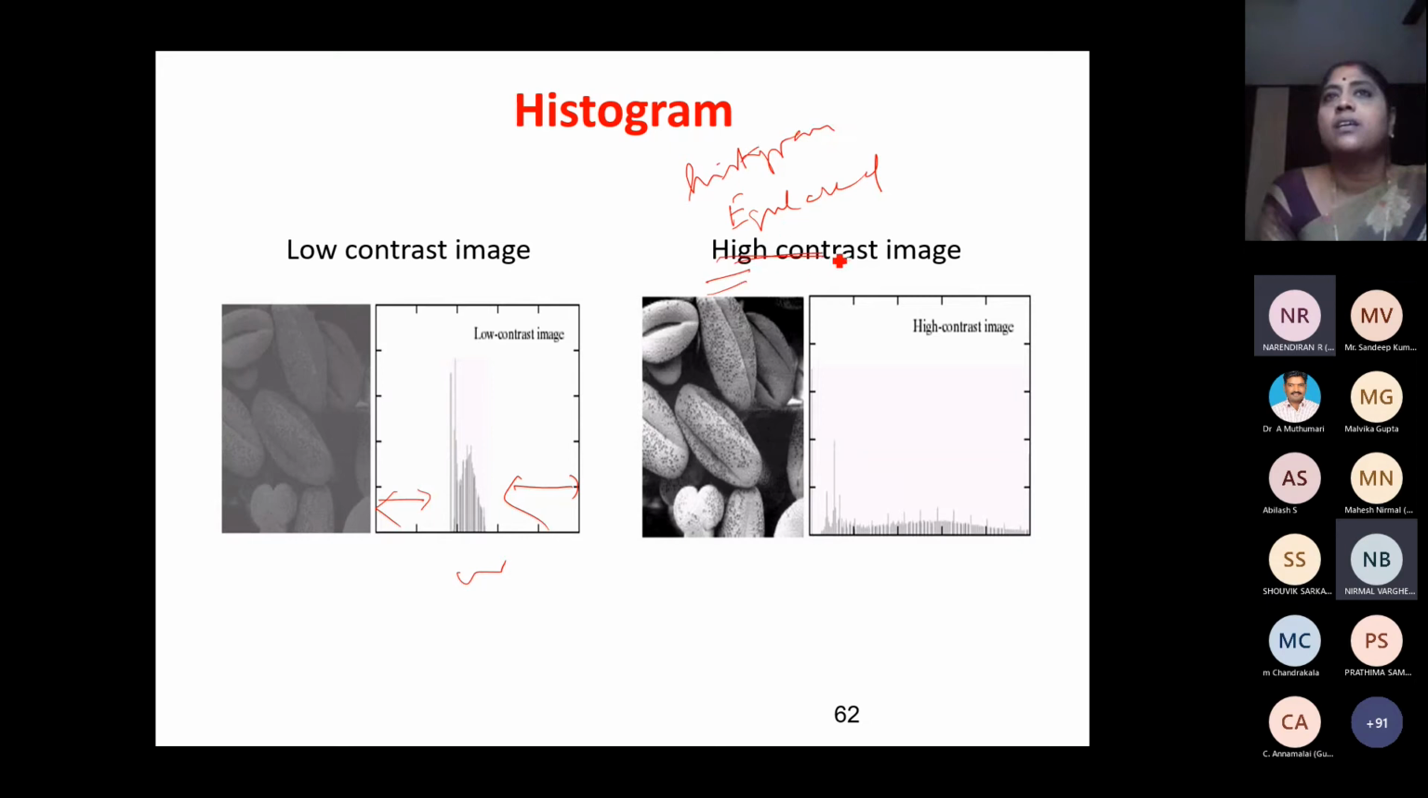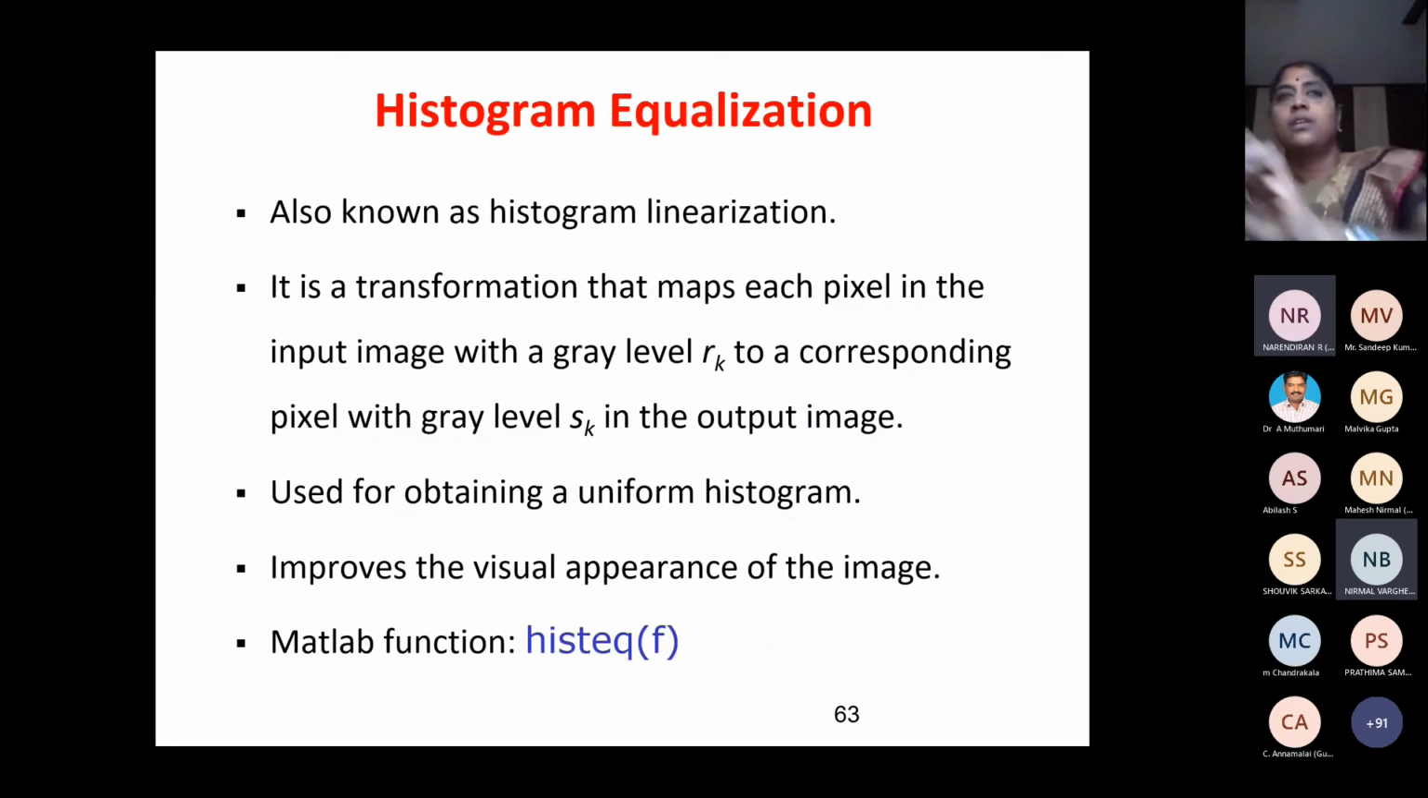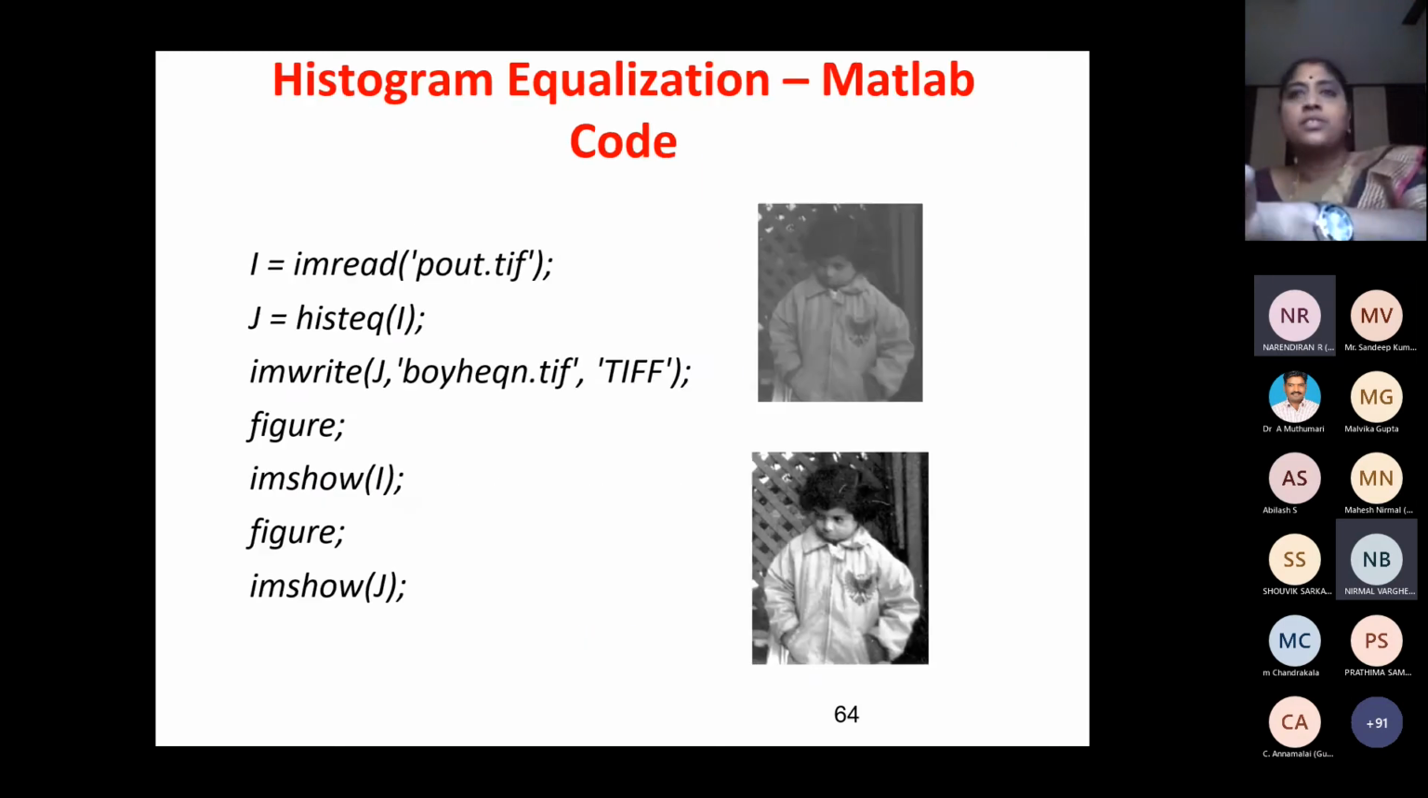Histogram equalized image. It is a histogram equalized image. So we can see the histogram is available across the entire range. Everywhere there is histogram, some pixels are available, right? So here I am going to get an enhanced image, or histogram equalized image. Hope you understood, right? So this is what histogram equalization is about.